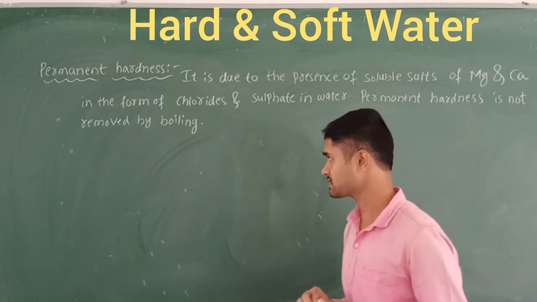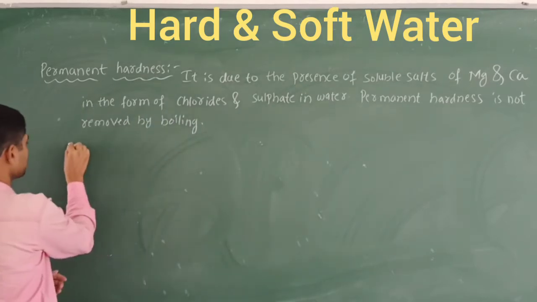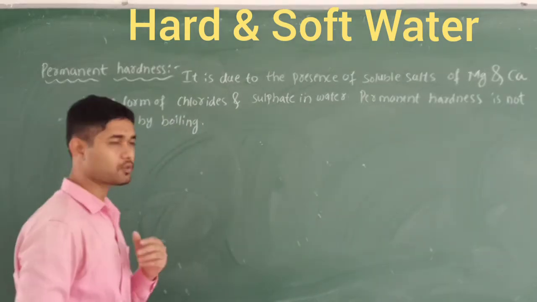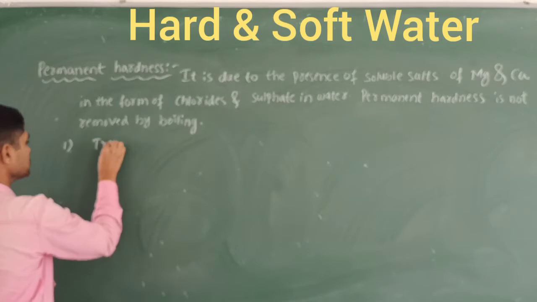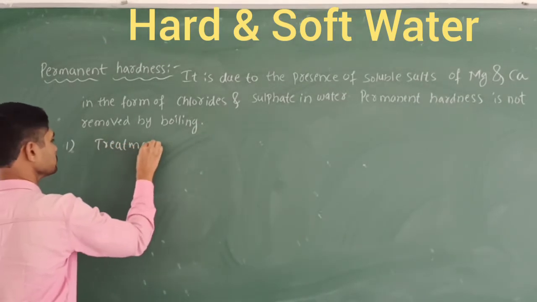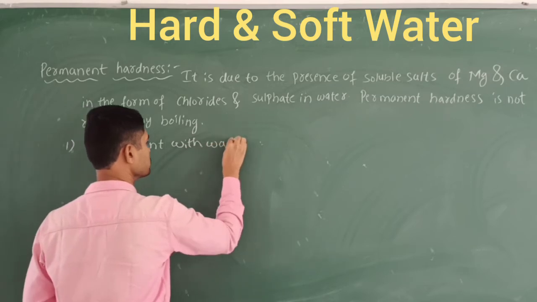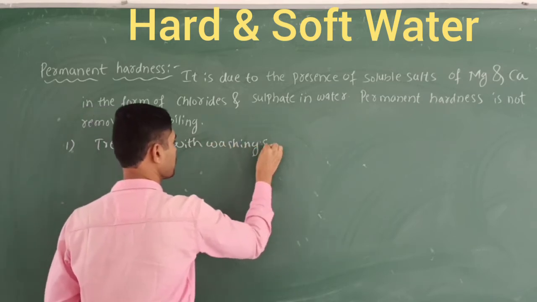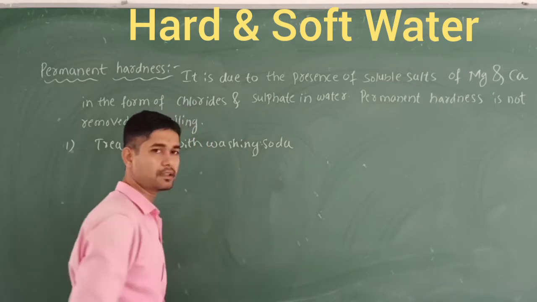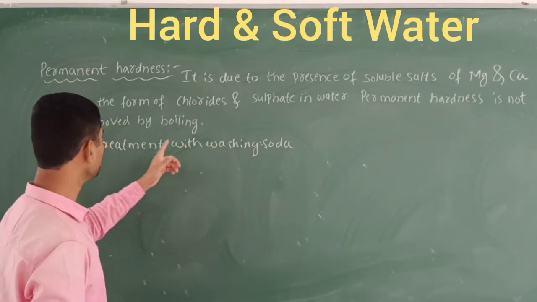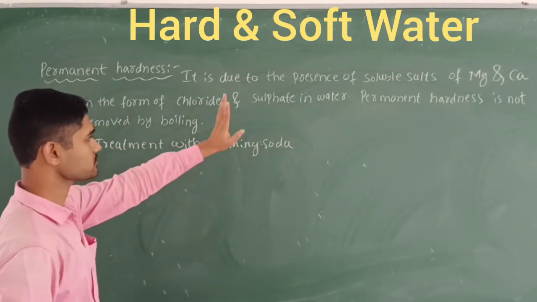Let's discuss the first one, treatment with washing soda. You should know the washing soda formula, right? Washing soda is nothing but Na2CO3. Now I am going to use this washing soda with these salts.